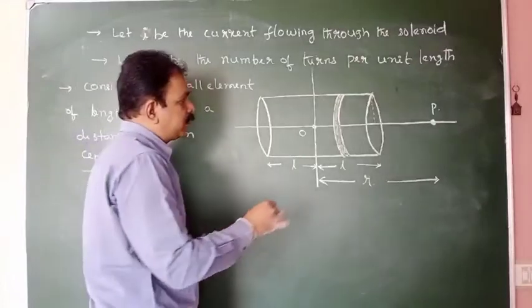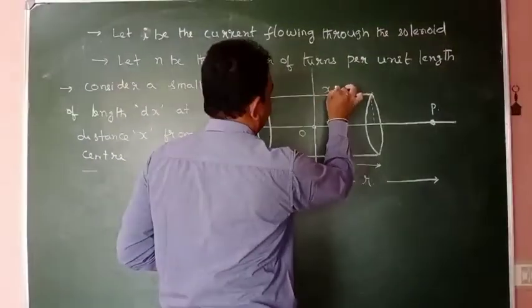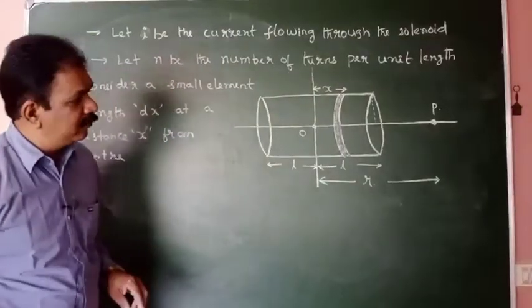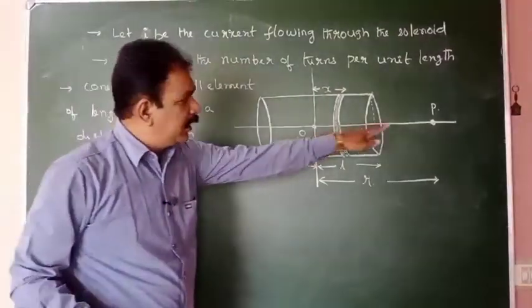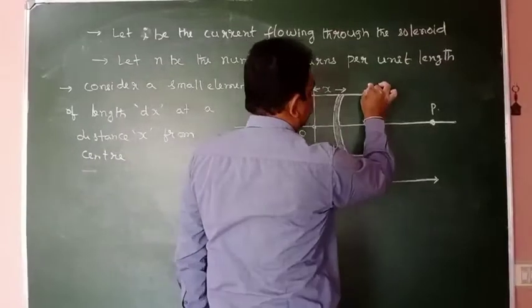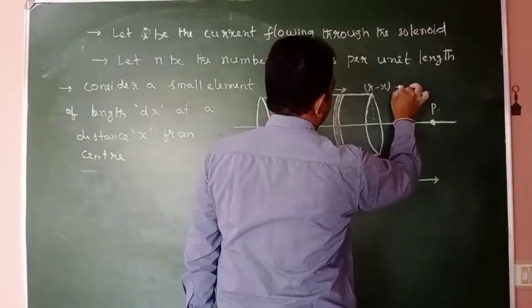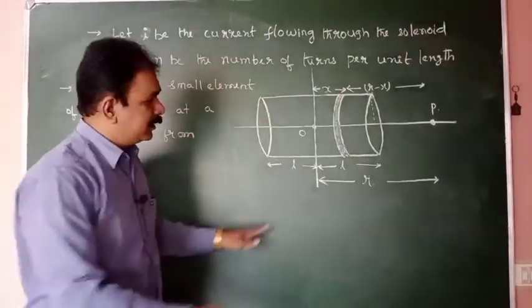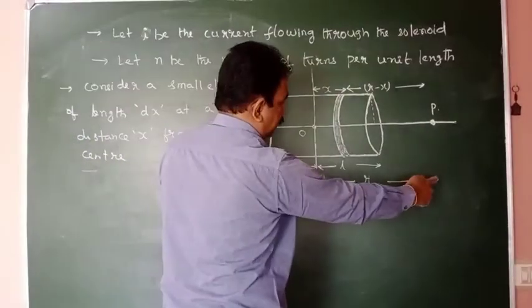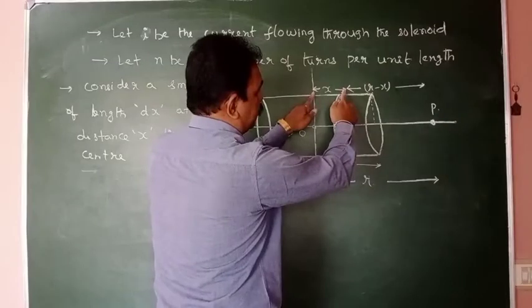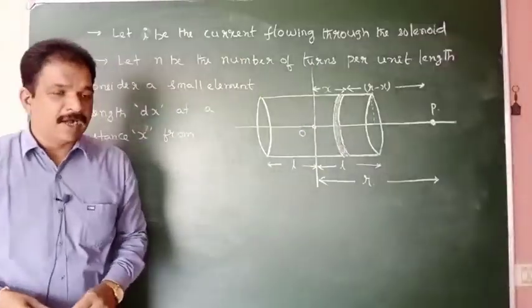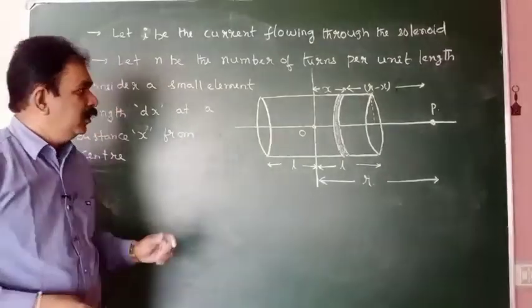That small portion is at a distance x from the center. So from the given point, how much distance will that element be? r minus x, because this is the entire r. We are assuming this is x, so this value is equal to r minus x.